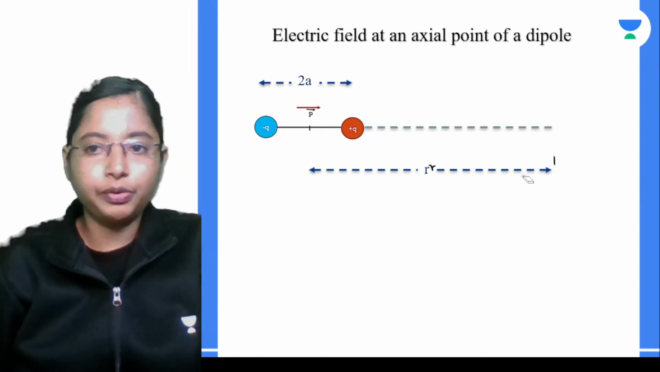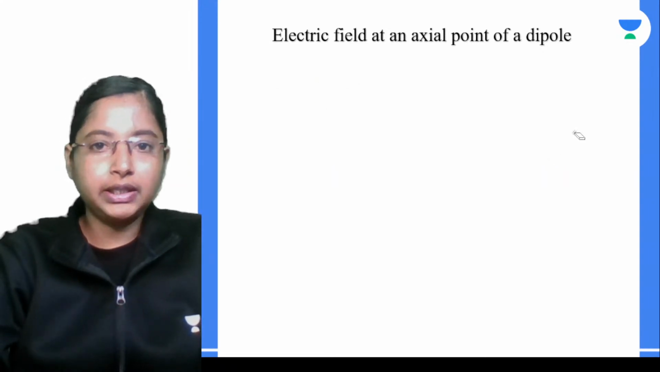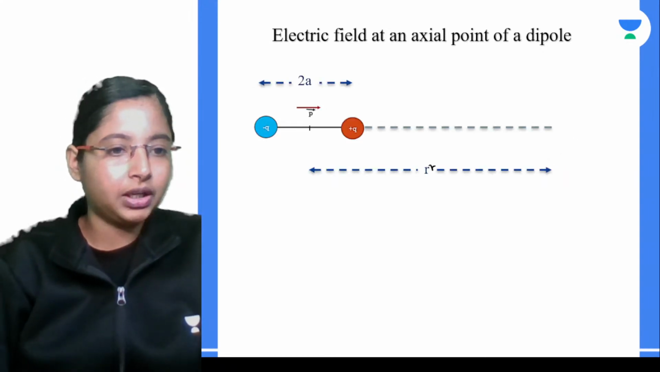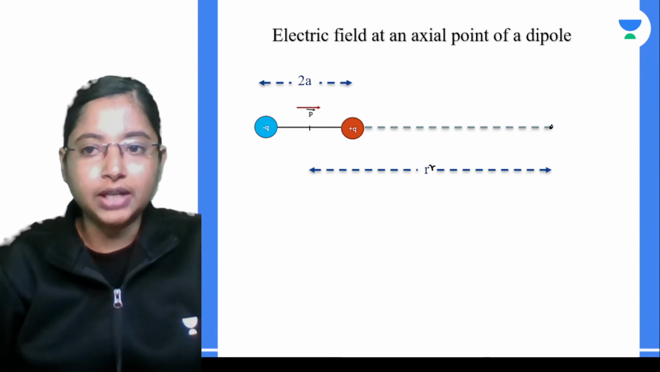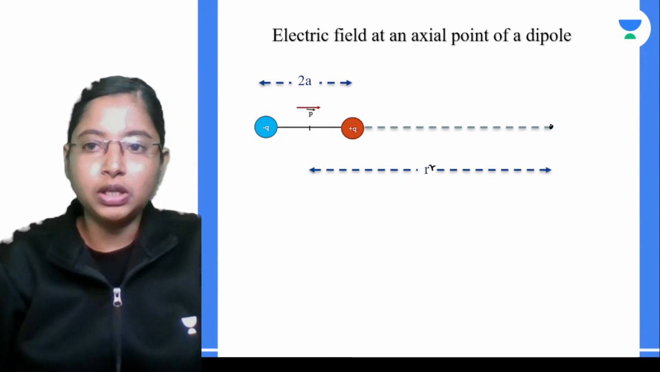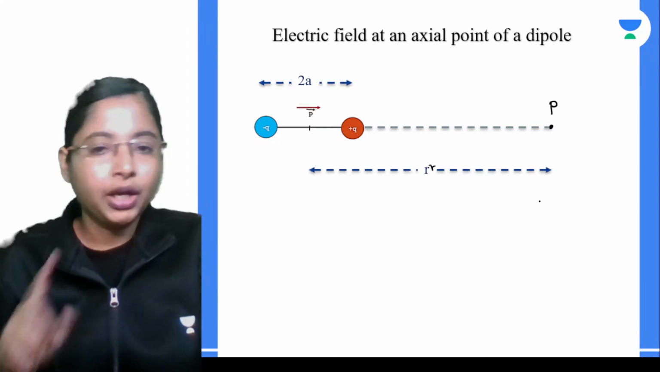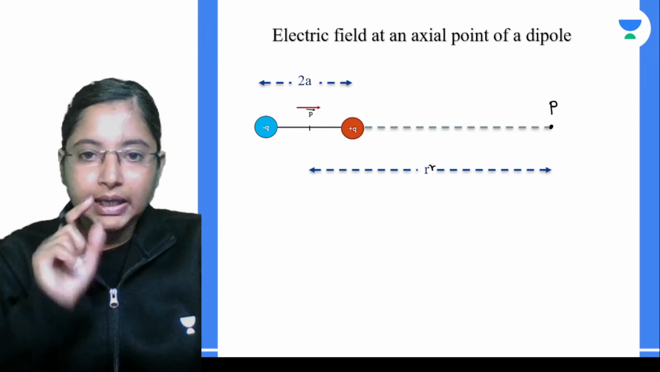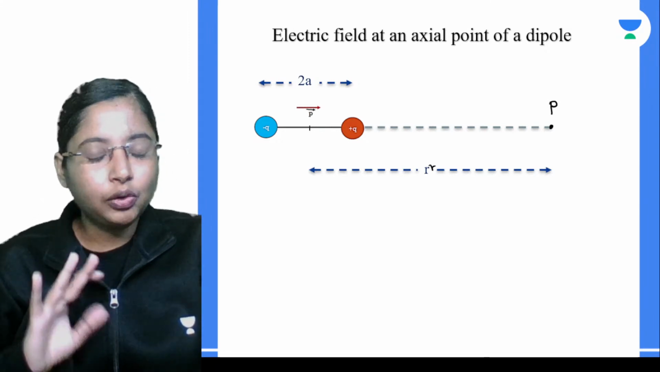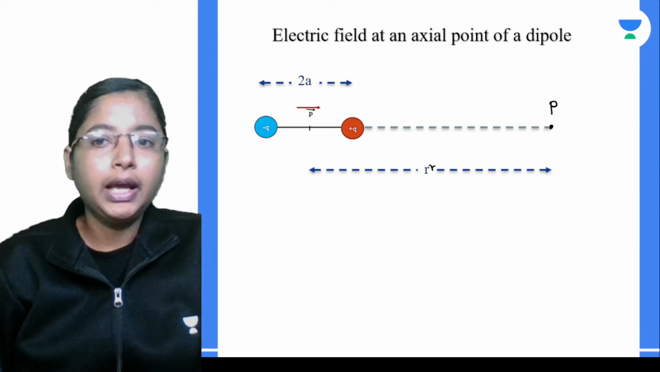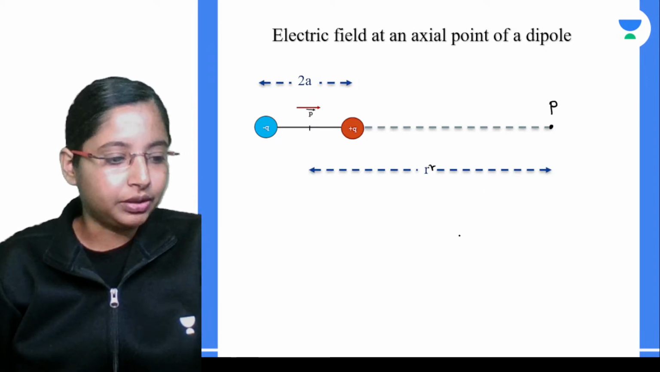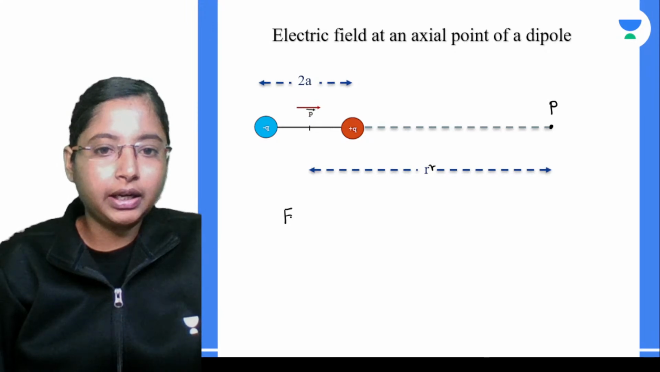At this point P, what is the electric field because of these two charges? Very simple, you can write it step by step, very easily. What is the total field along the axial line?